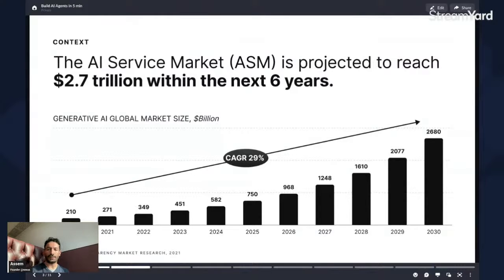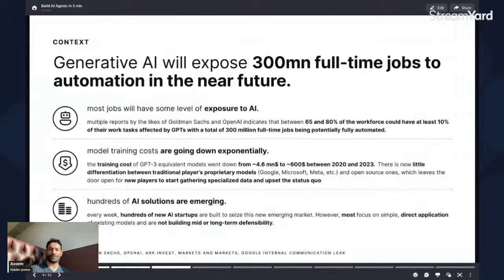It's growing a lot. These figures that I'm showing you here are probably very conservative. It's going to be much more than that. Like the actual market of servicing people through AI and potentially AI agents is going to be tripling in the next decade. So what I mean is there is a big opportunity. There are three main drivers of this opportunity.